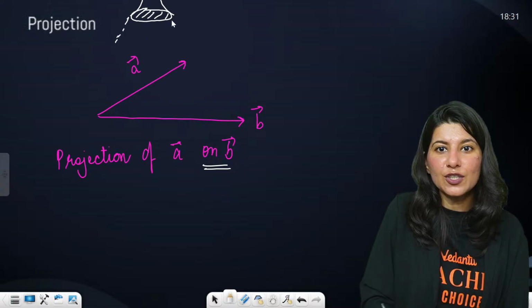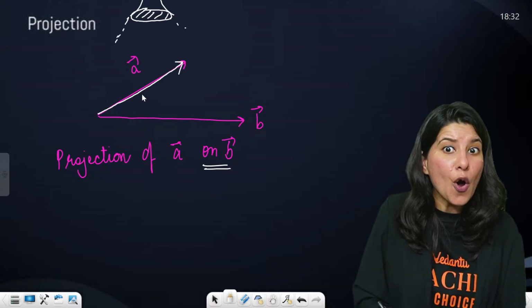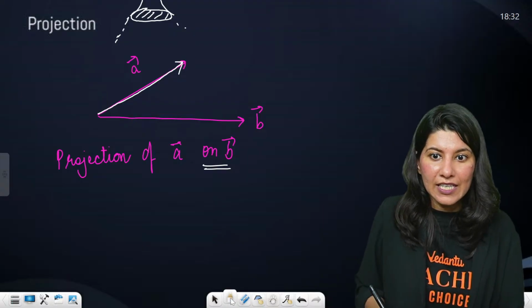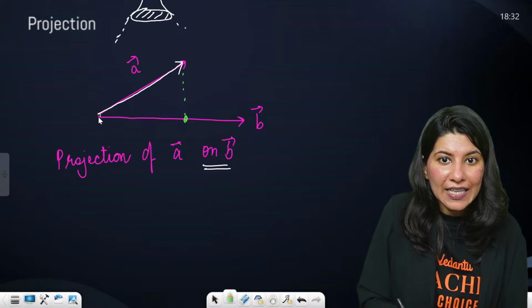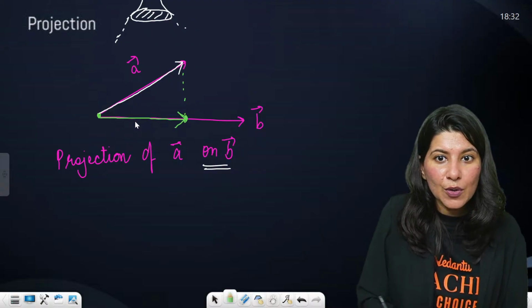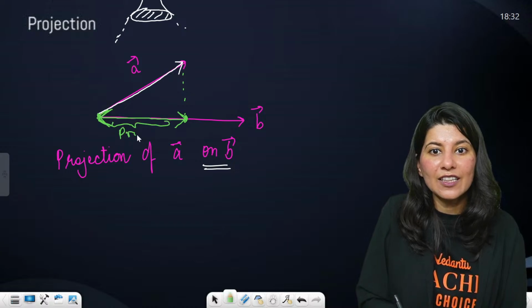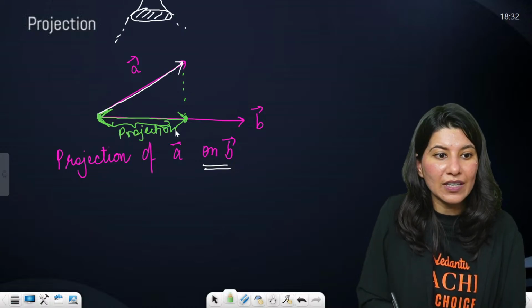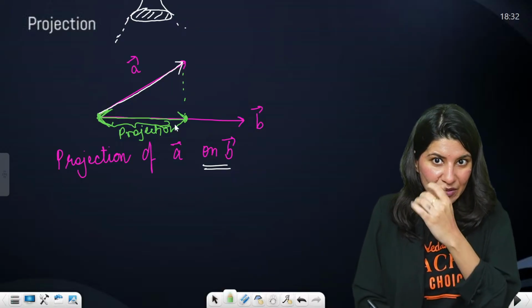The moment you show the torch, you get the shadow of A vector on B vector. Basically, what we are looking for is the length of the shadow. This length is the projection: the length of the shadow of A vector on B vector. This will be the shadow or not? Tell me. Yes, this will be your projection.